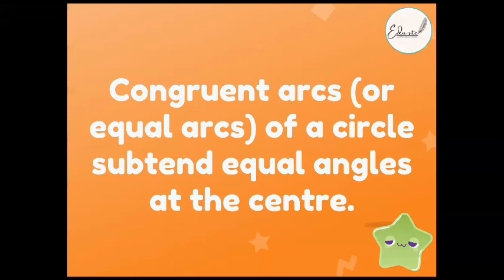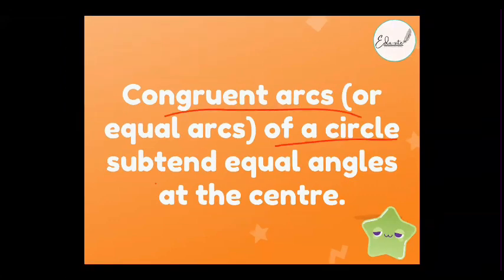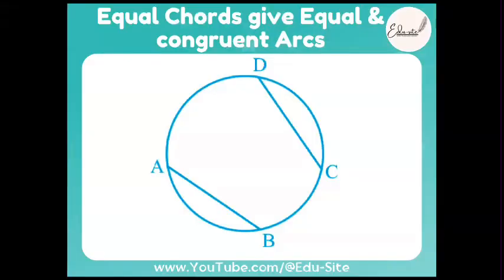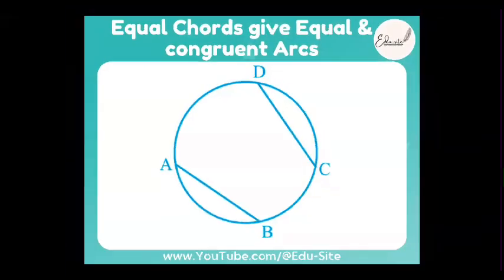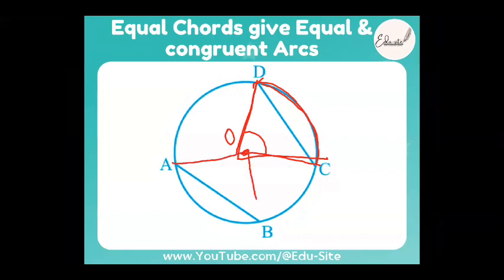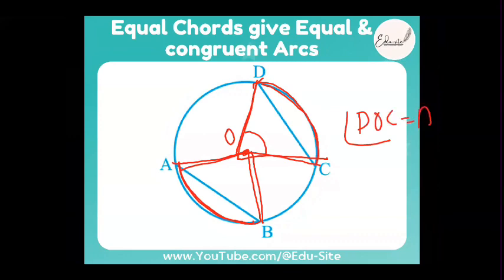And here is another property of the circle: congruent arcs of a circle subtend equal angles at the center. This is a very important property. You just have to remember all of these concepts. For example, if you have 2 equal arcs here, beta, and DC is an arc, the angle subtended by it is DOC, right? And AB is another arc. For these arcs, the angles subtended, AOB and DOC, are equal. So this is one property, okay? DOC is equal to AOB.